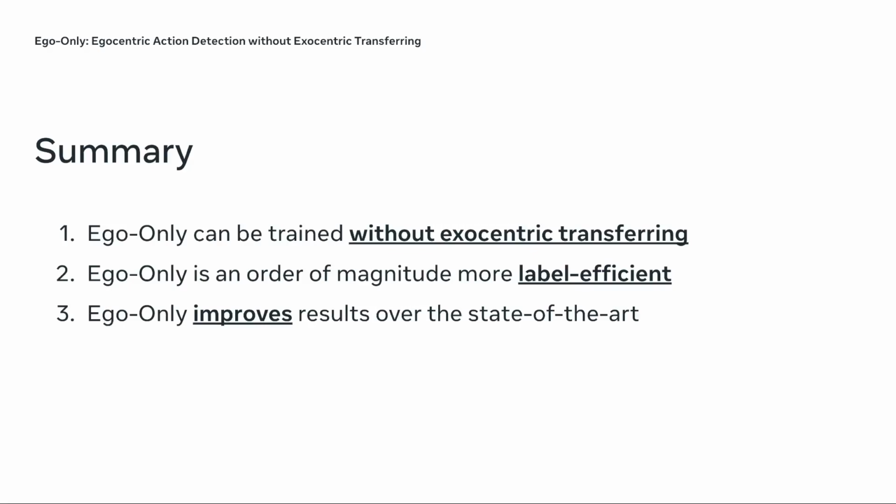In summary, we have shown that state-of-the-art egocentric action detectors can be trained effectively without relying on exocentric data transfer. Ego-only is an order of magnitude more label efficient and improves results compared with previous state-of-the-art solutions.